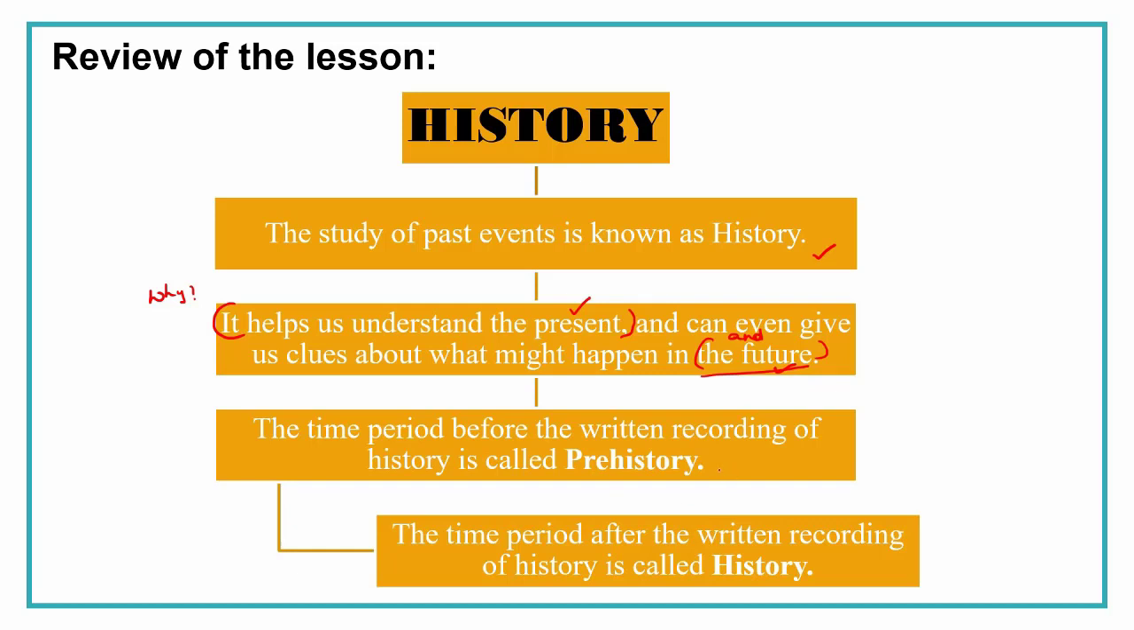Okay, what is prehistory, children? The time period before the written recording. Writing is invented in which year? 3200 BCE. The time period before the written recording of history is called prehistory. Before writing is invented, that answer is also correct. The time period before writing records of history is called prehistory. What is history? The time period after the written recording of history is called history.